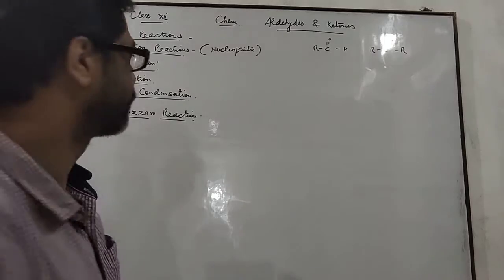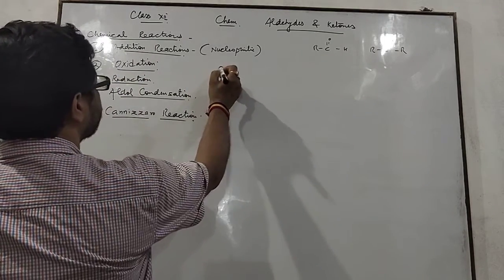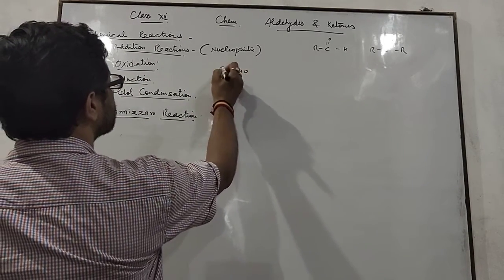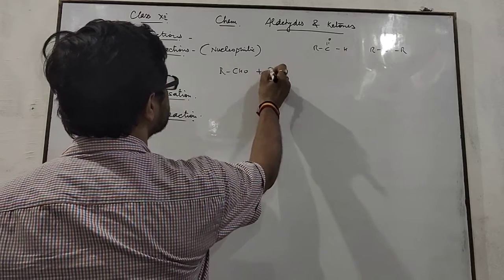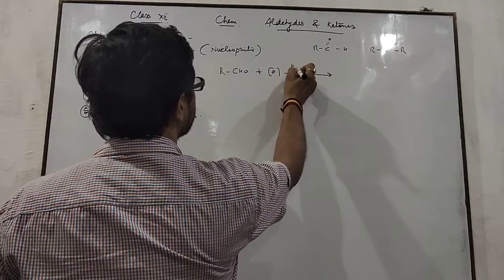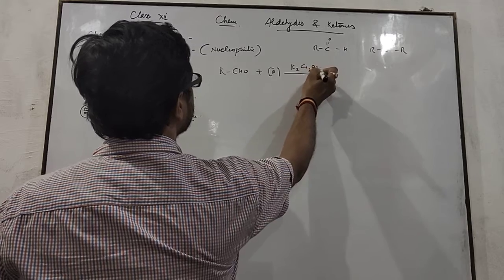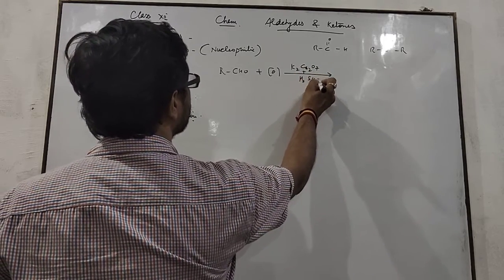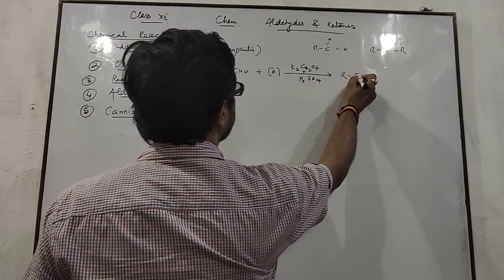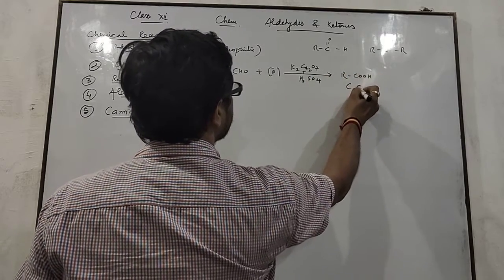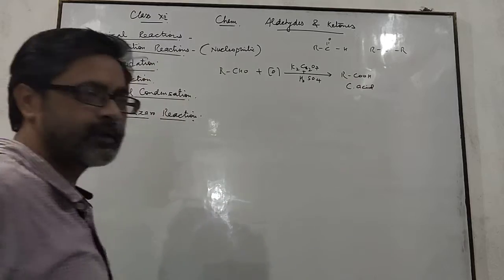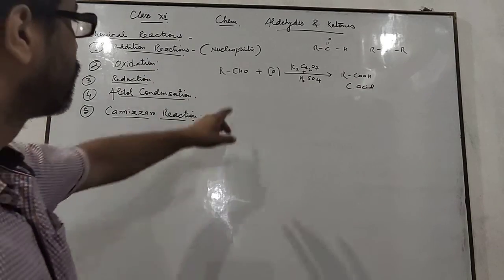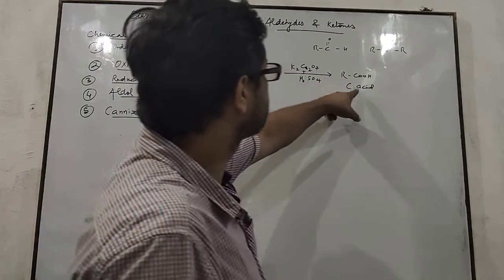What is oxidation? When aldehydes are oxidized in presence of acidified potassium dichromate, they form carboxylic acids. Aldehydes are oxidized to form carboxylic acids.